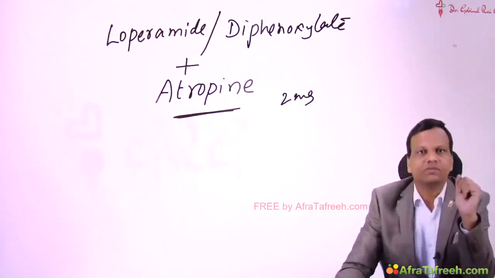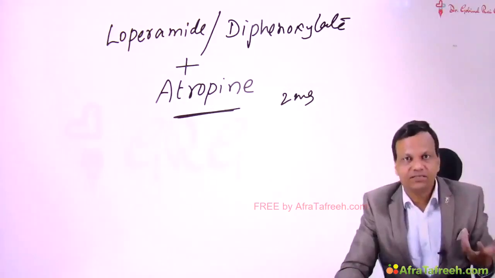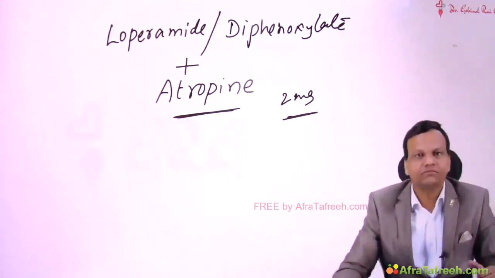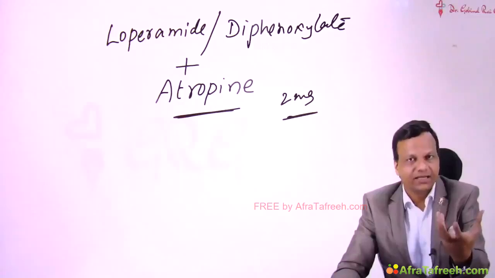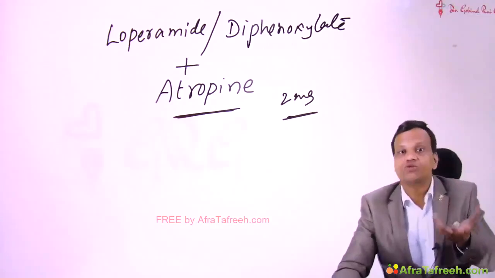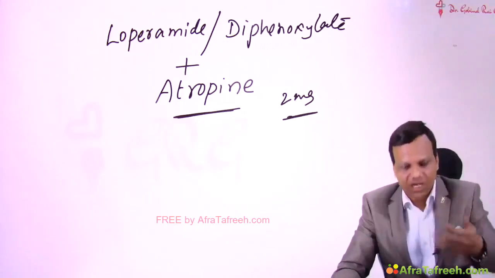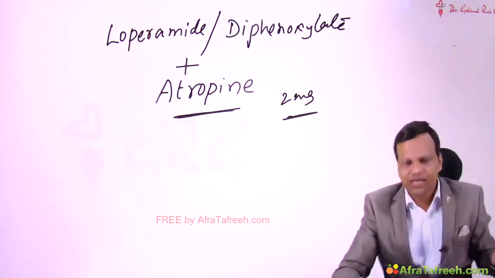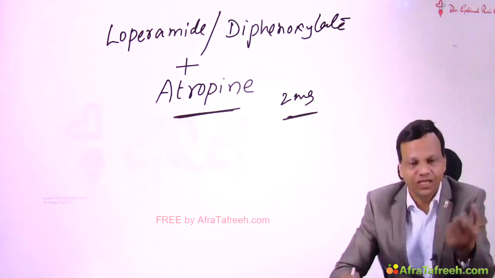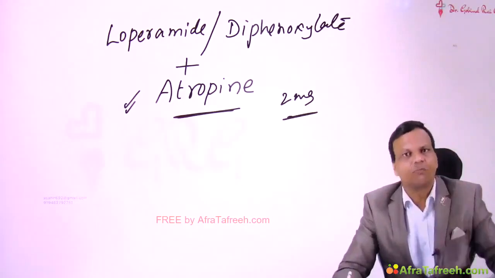But with the same drug, if an addict comes, this person will take 5-6 tablets and dissolve them. So when 5-6 tablets are taken, that means more atropine will also be added, and it will become pharmacologically effective. So now the atropine will start producing adverse effects: dryness, blurring of vision, urinary retention. So the person will not get any euphoria, rather the person will start developing side effects, and will not like to get addicted. So atropine is added to opioids to decrease the abuse potential.